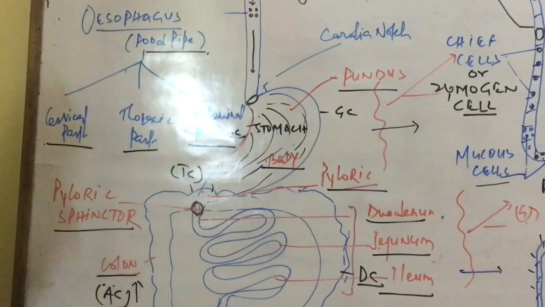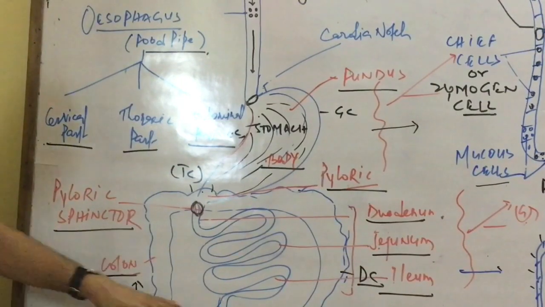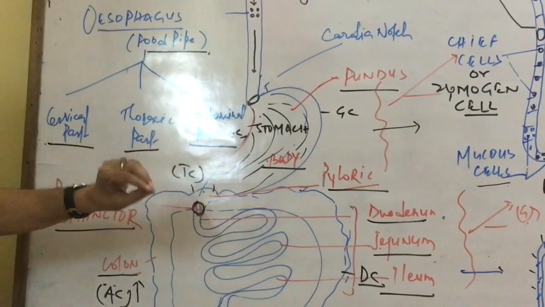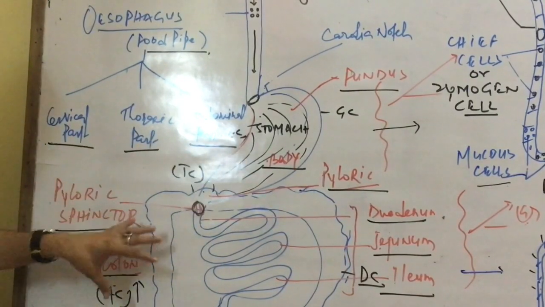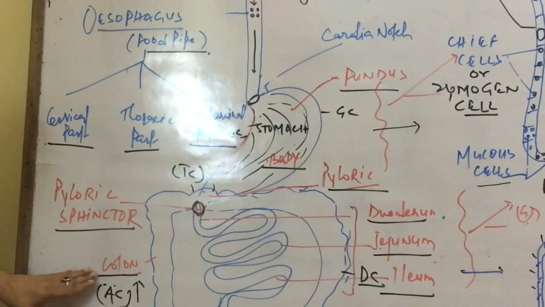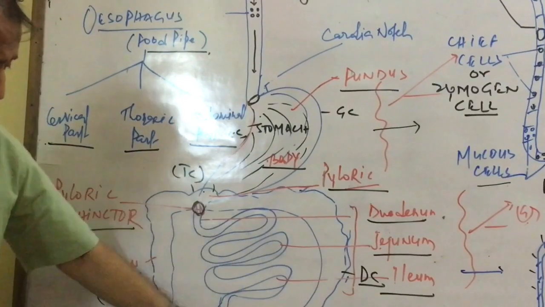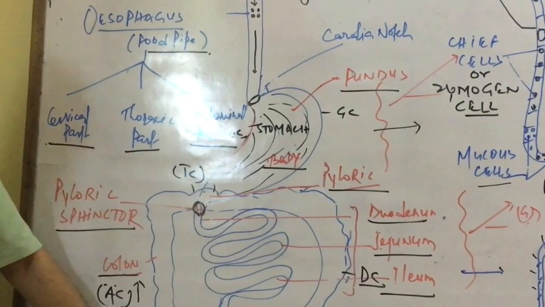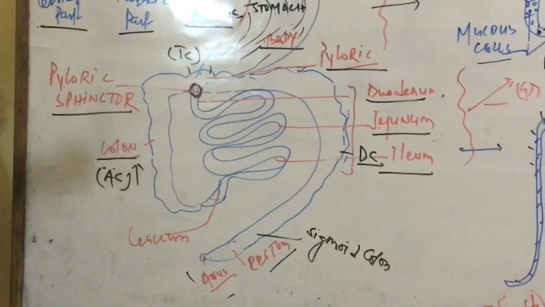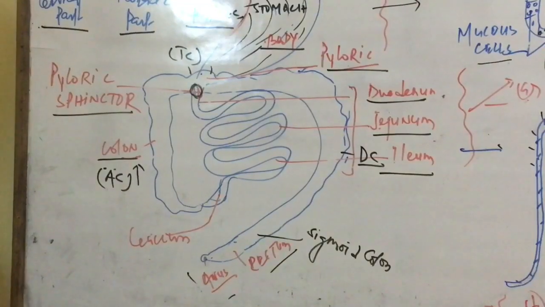After digestion and absorption, the food enters the large intestine, where absorption of water and bacterial fermentation occur. It is also differentiated into the colon: ascending colon, transverse colon, descending colon, and sigmoid colon. Finally, it passes through the rectum and opens at a pore called the anus. So this is the structure of the large intestine.